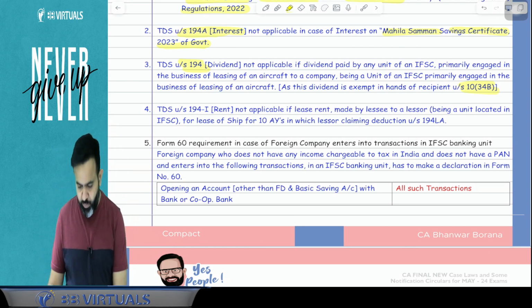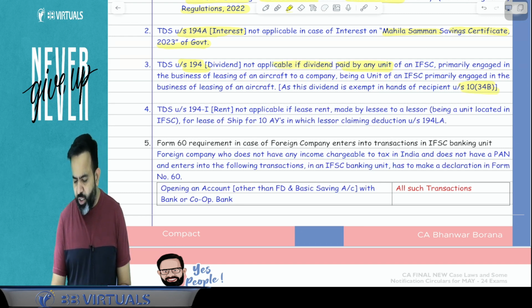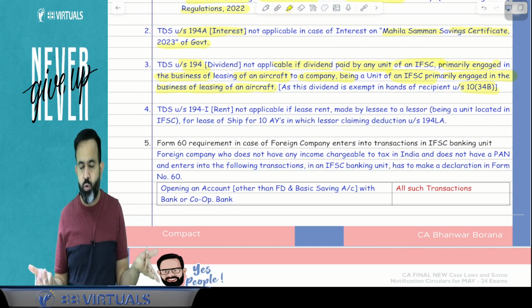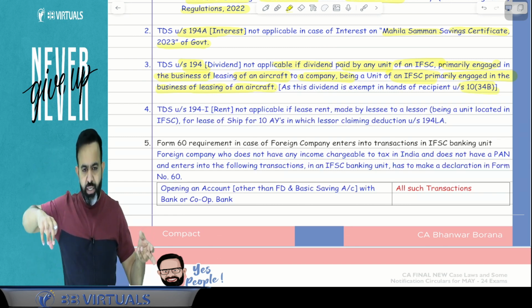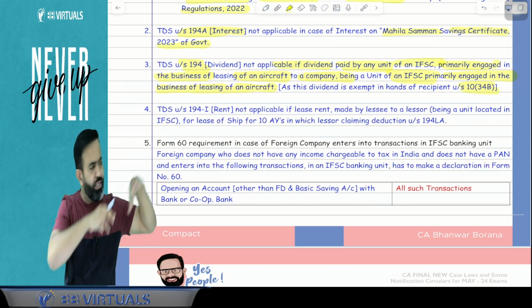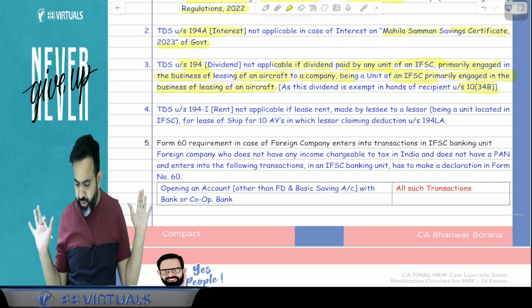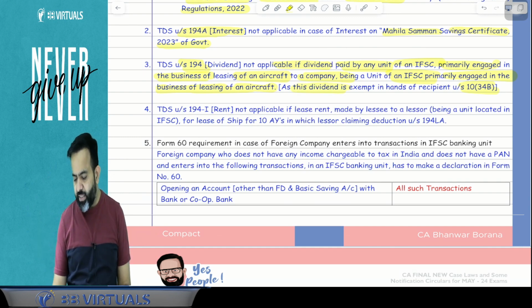So under section 194, TDS on dividend is not applicable if the dividend is paid by a unit of an IFSC primarily engaged in the business of leasing of aircraft to a company being a unit of an IFSC primarily engaged in the business of leasing of aircraft. So both are doing the same type of activity, and one company giving dividend to another company is exempt. So there is no need to deduct the TDS, as the dividend is exempt in the hands of the recipient under section 10(34B).